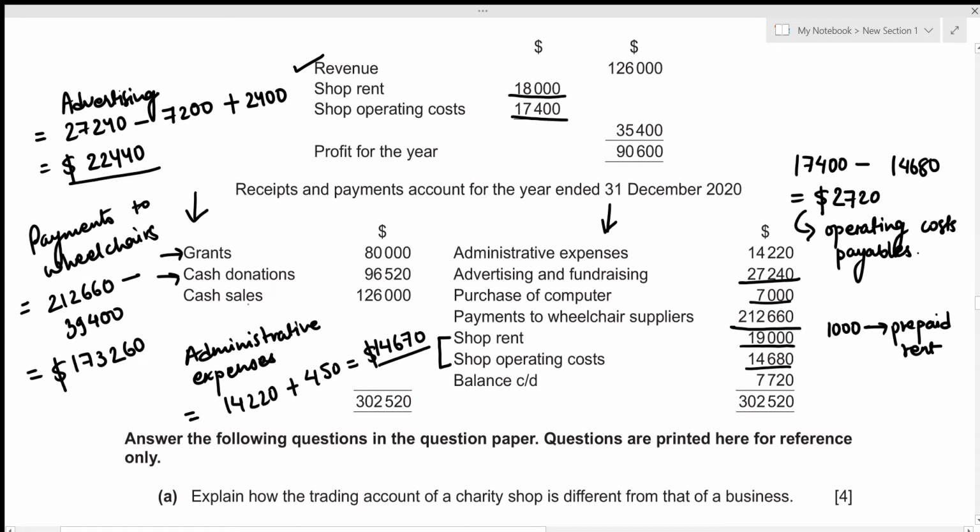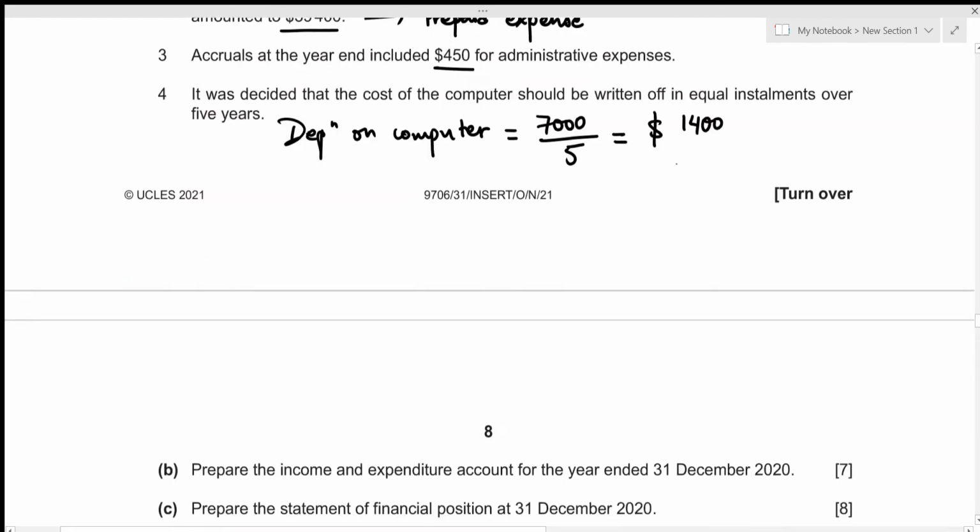And in case of cash sales, this is just the sales made, and we do not actually deduct all of our expenses relating to that particular sales here. So instead of writing down the cash sales, we can directly write down our profit for the year relating to the charity shop as an income, which amounted to 90,600. So these three are going to be included in our income section in the income and expenditure account. That's grants of 80,000, cash donations of 96,520, and profit for the year of 90,600. Let's write it down.